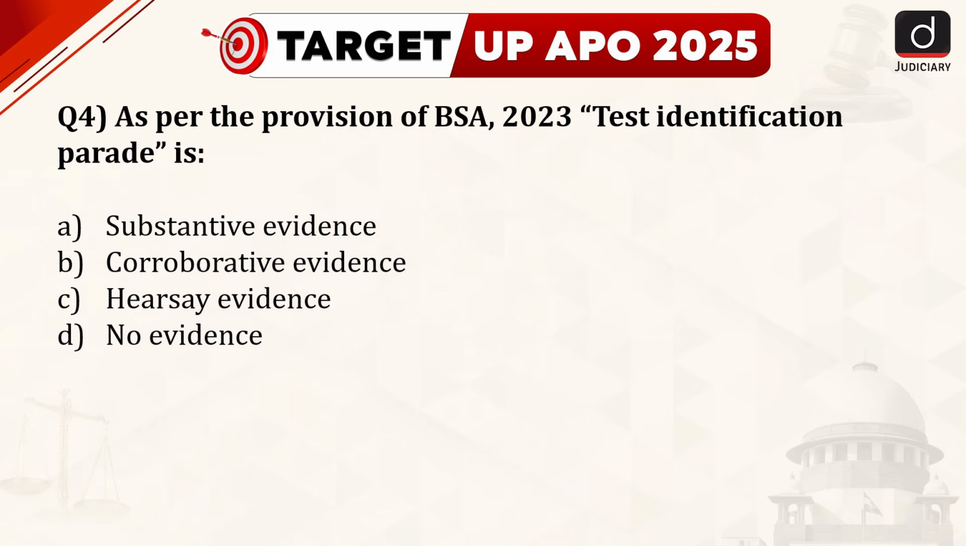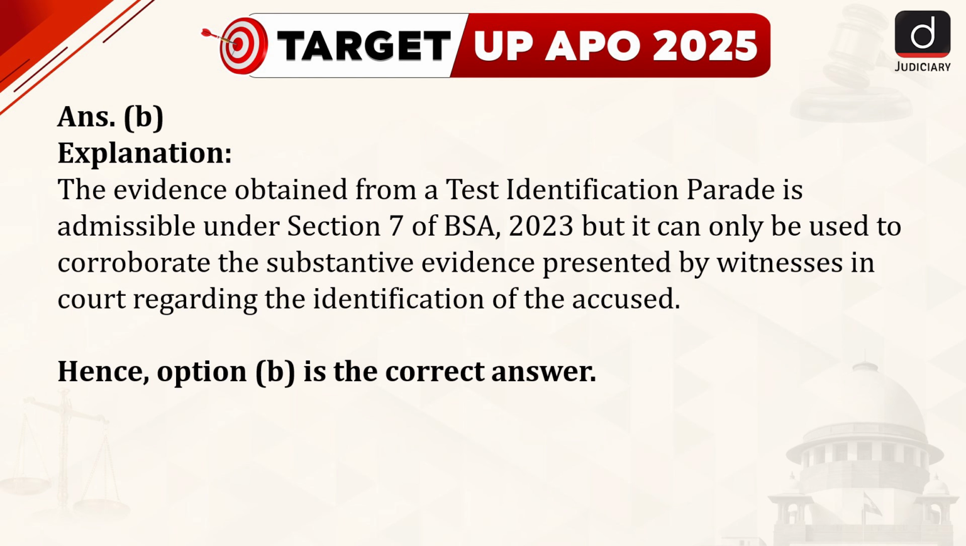Question number 4. As per the provision of BSA 2023, test identification parade is option A, substantive evidence, option B, corroborative evidence, option C, hearsay evidence, and option D, no evidence. The correct answer is option B. The evidence obtained from a test identification parade is admissible under Section 7 of the BSA 2023, but it can only be used to corroborate the substantive evidence presented by witnesses in court regarding the identification of the accused. So the correct answer is option B.